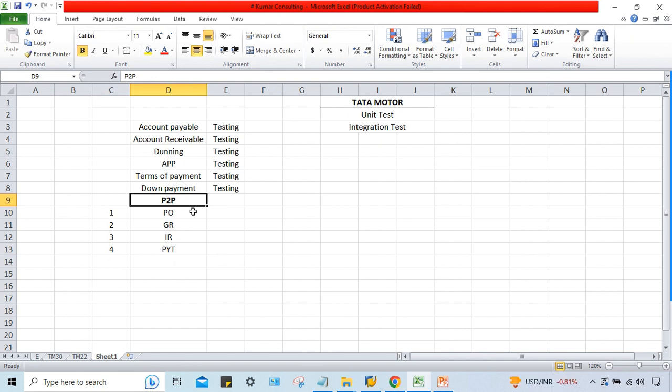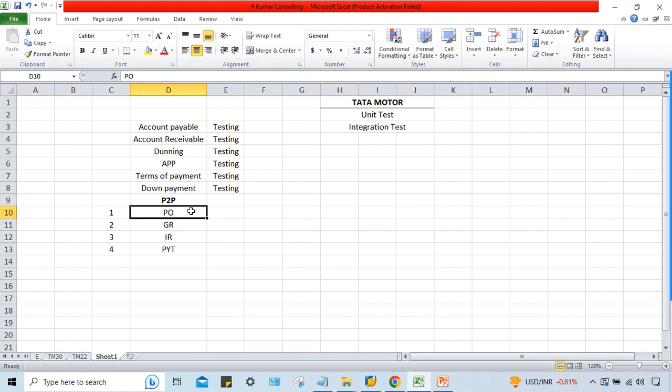So if you talk about P2P process, it is one single process. But how many activities are there, guys? First of all, a PO must be sent to the vendor. So this PO must be generated from SAP, right? This PO must be generated. Nowadays, what is happening?